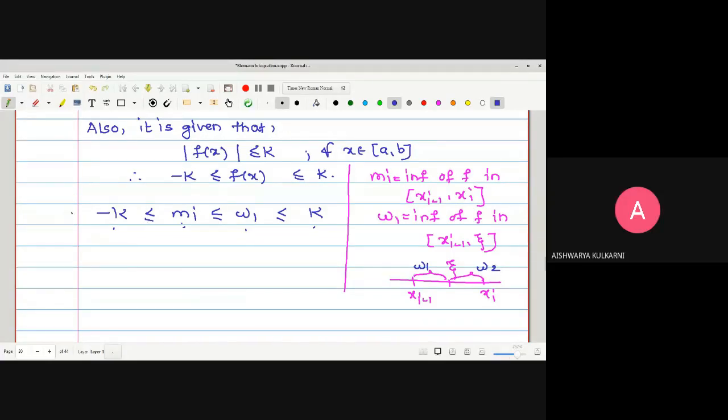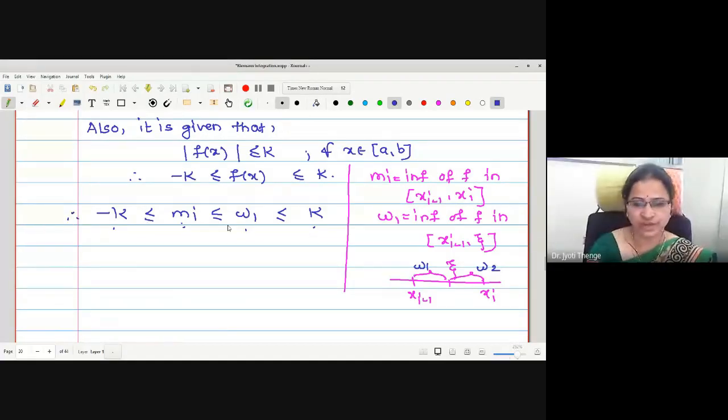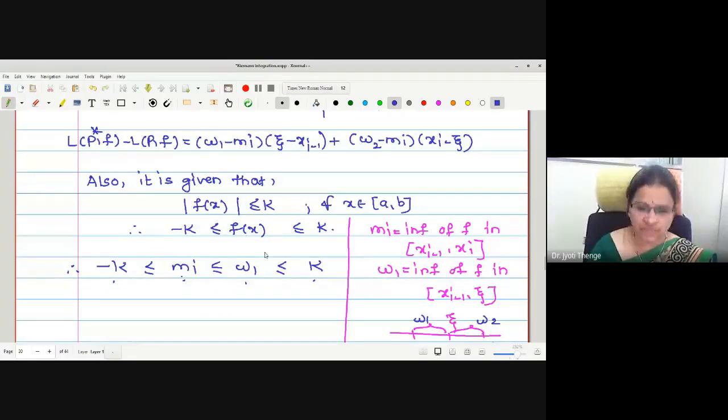So this is the relation we have written. Now we will make use of this relation to find the values of W1 minus Mi and W2 minus Mi. From this relation, it is not possible to find the value of W1 minus Mi. Therefore, I will break this inequality into two parts.